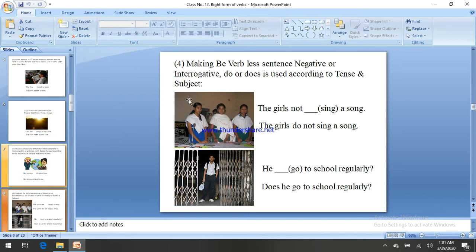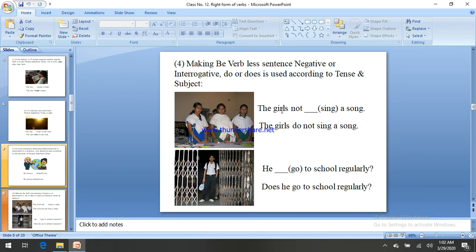Making a be verbless sentence negative or interrogative: do or does is used according to tense and subject. That means if we have to make a be verbless sentence negative or interrogative, we have to bring an additional do or does in the sentence.